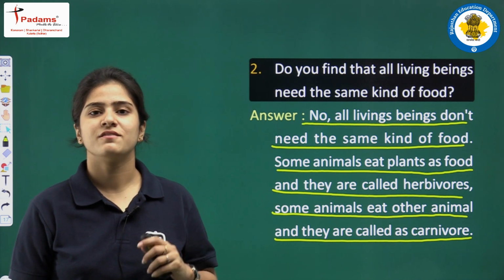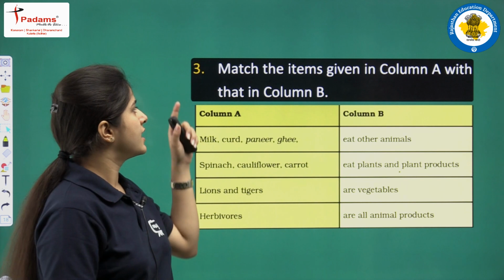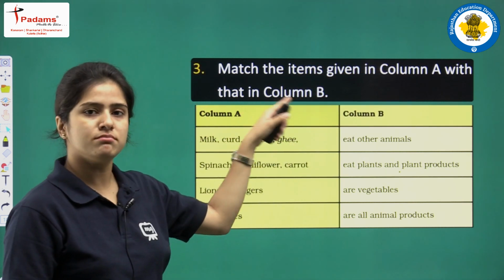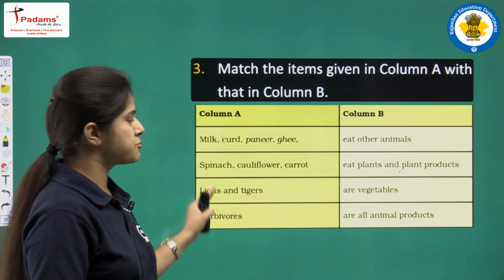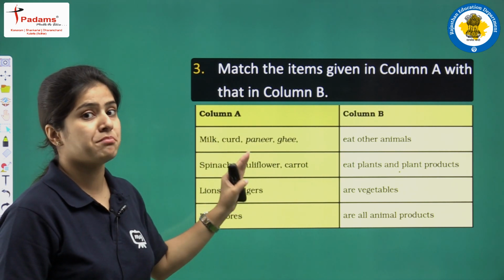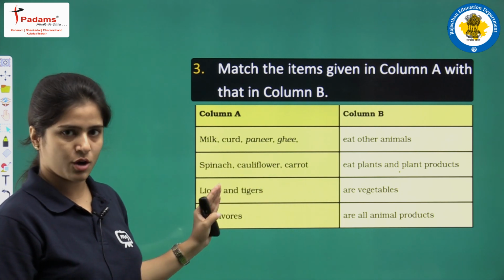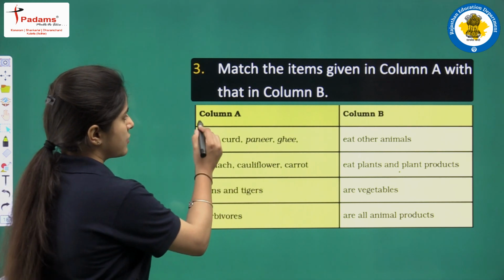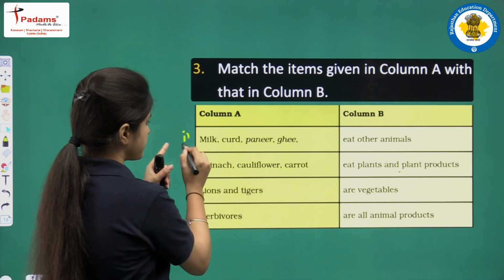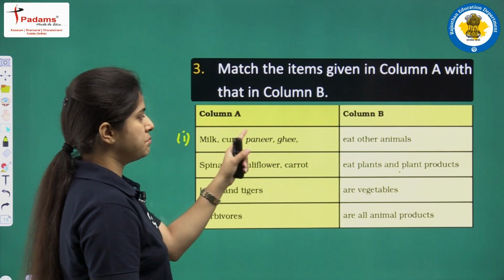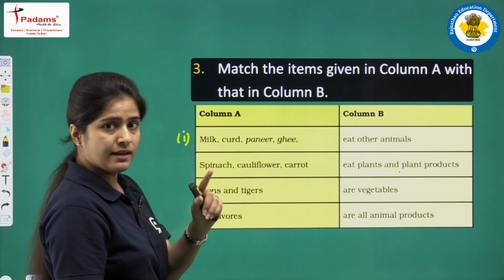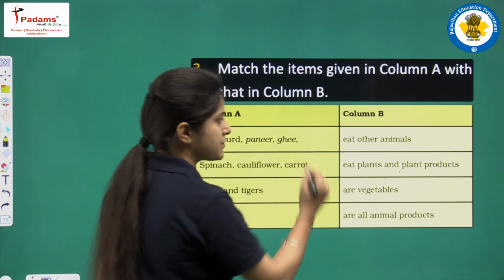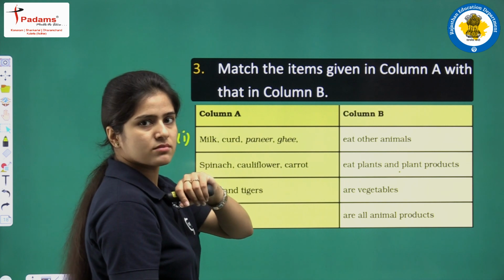Next question. We'll discuss your next question. Match the items given in column A with those in column B. There are some options in column A and you have to match the suitable answers of these options with column B. First, column 1's first portion, milk, curd, paneer or ghee. Milk, curd, paneer and ghee are the suitable match for each other plants or animals?